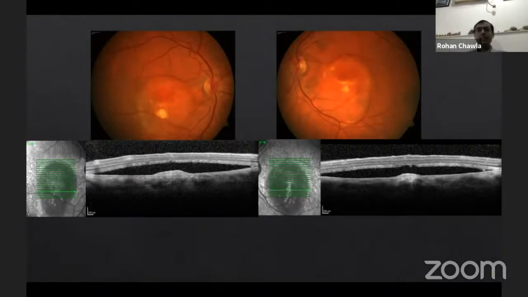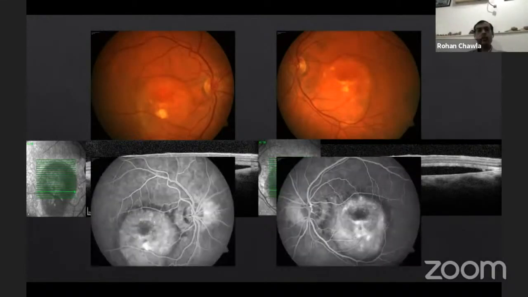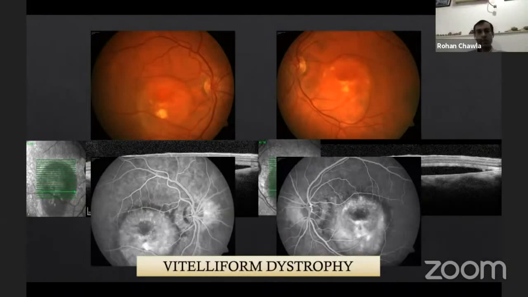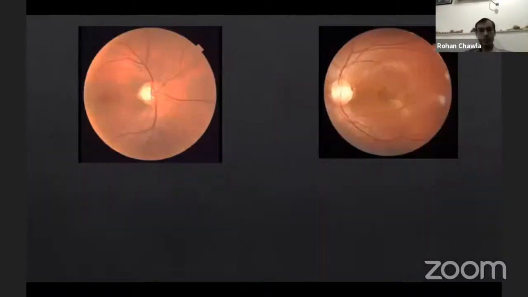So these cases with a symmetrical pattern are more likely to be vitelliform dystrophies. Here I don't have a fluorescein autofluorescence of this patient, but autofluorescence clinches the diagnosis, because these yellowish patches definitely show increased autofluorescence. And if you still want to confirm, Best disease would definitely have an EOG abnormality. So for vitelliform dystrophy, consider a young patient with a bilaterally symmetrical picture.